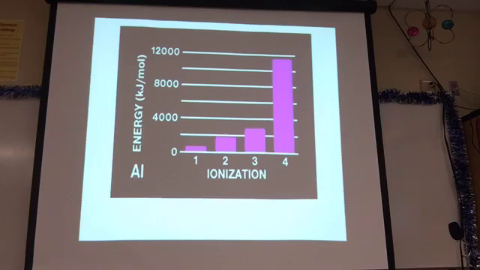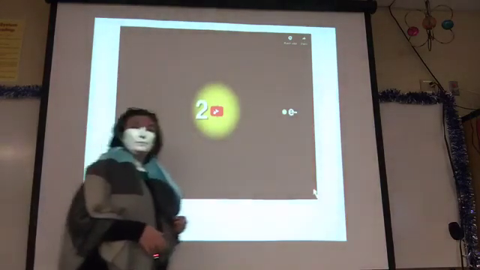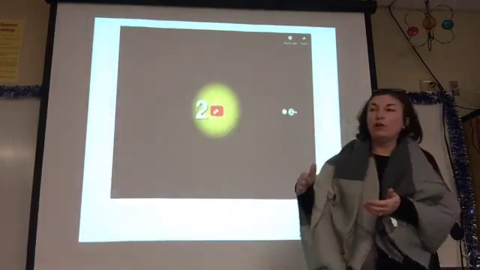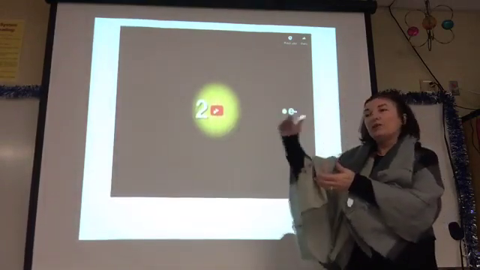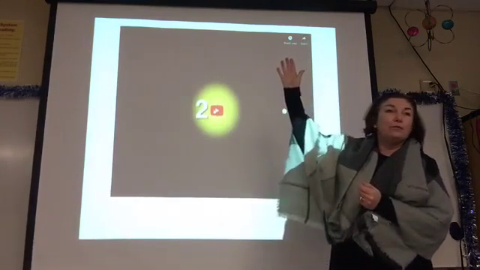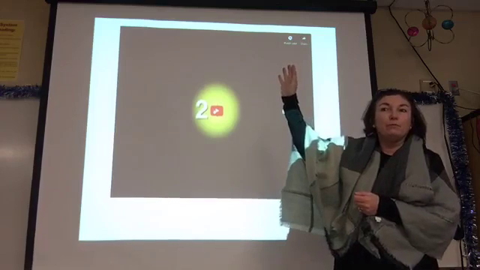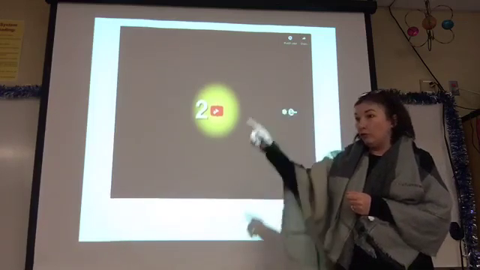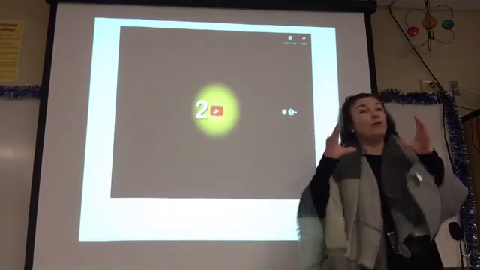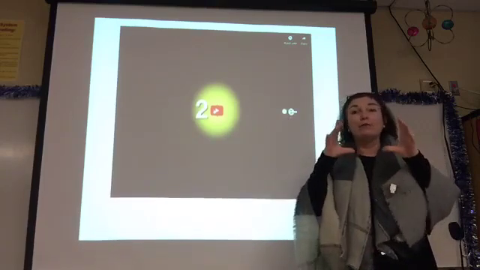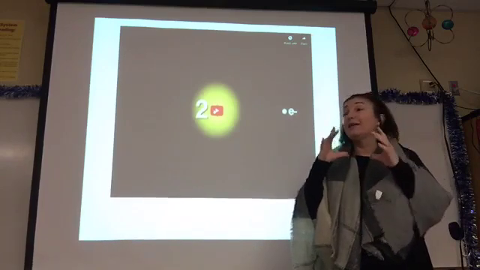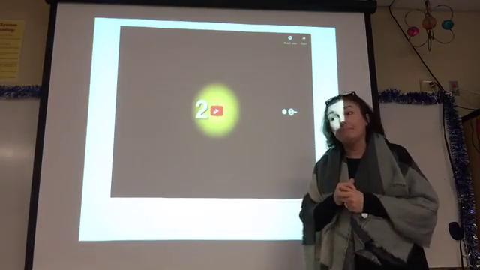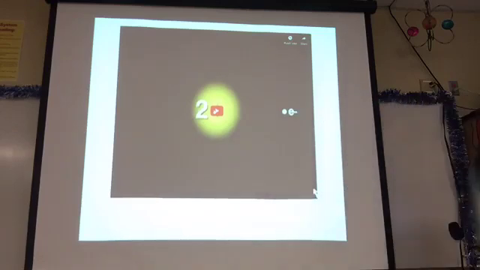From a knowledge of the electron configuration of neutral aluminum, can you account for this dramatic jump? Why do you think it jumps? Why do you think the first one's lower, the second one's a little higher, the third one's a little higher, and the fourth one goes way to the ceiling? Where's that fourth electron? It's in that 8 group now, isn't it? You've lost 3. That fourth electron is going to come from a complete outermost shell. And that means it's not going to let it go, not too easily. Like I said, I won't test you on that, but I think it's general knowledge you probably should have.